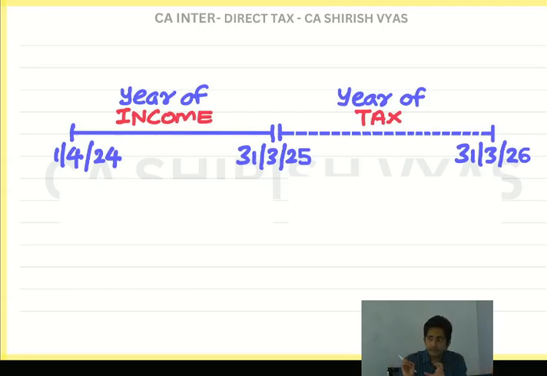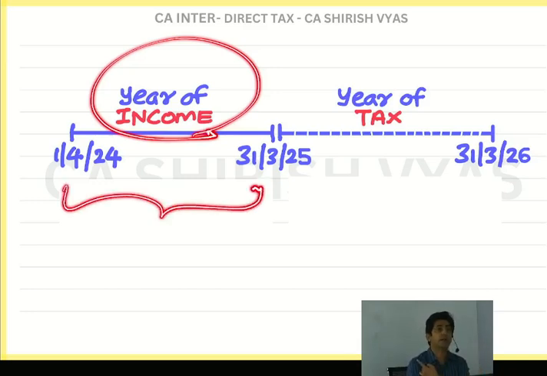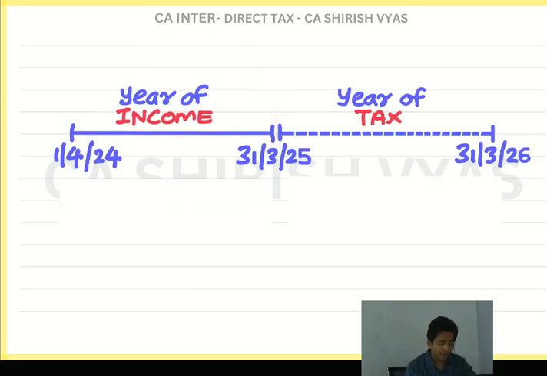Now in income tax, there are 2 years involved. In 1 year, you generate the income, and in the next year, you pay the tax. Income tax is not a daily or monthly process, it's a yearly process. So what does the law say? For 1 year, you simply earn the income. This year I have written as year of income. Once you earn the income, after 31st March comes, you need to calculate and pay the tax, and you do that in the immediate next year. So there are 2 years involved. In 1 year you generate the income, and next year you pay the tax.